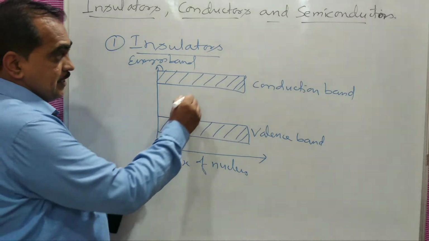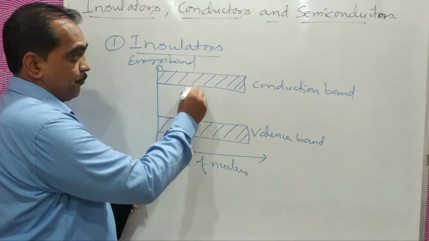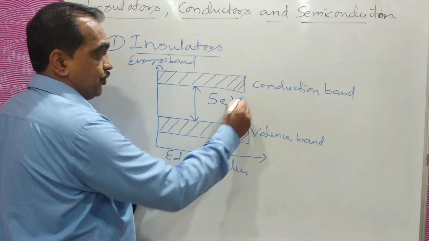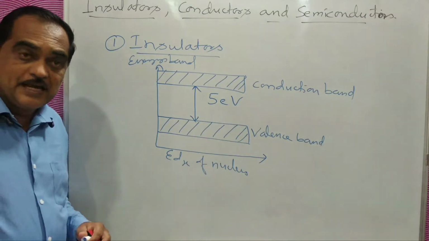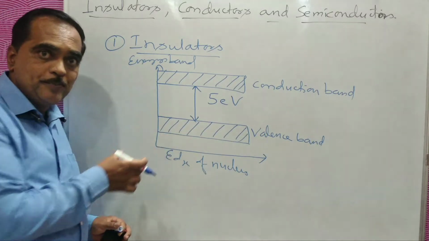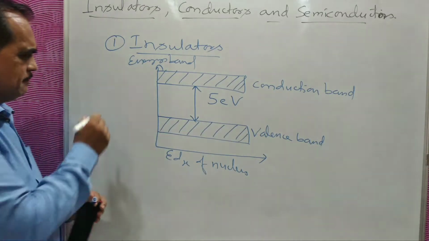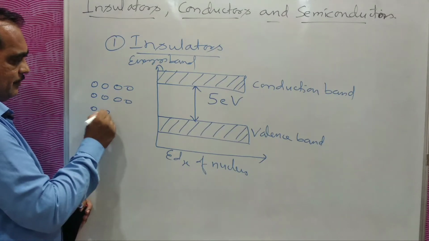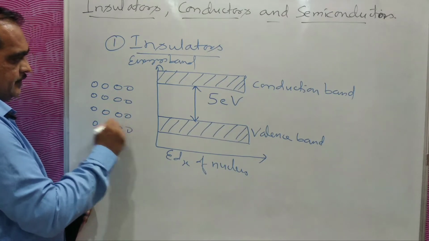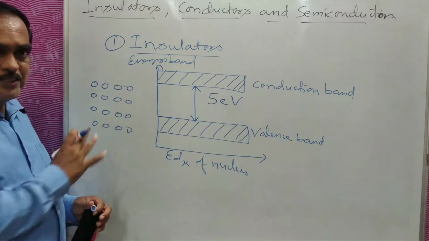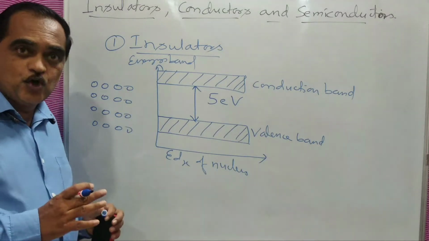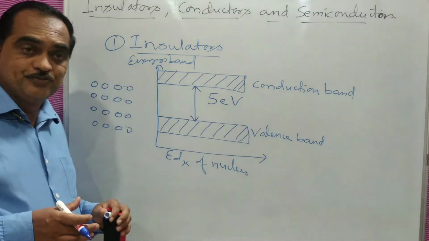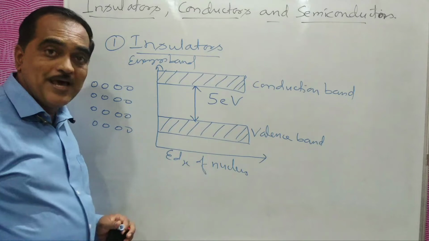Now here, this gap, which is called the forbidden energy gap, is around 5 electron volt. It is very big. That means in the last orbit of every atom, there are many atoms in this insulator. You are taking a crystal. So in all these atoms, whatever electrons are in the last orbit, whatever energy they possess, that you will call the valence band.